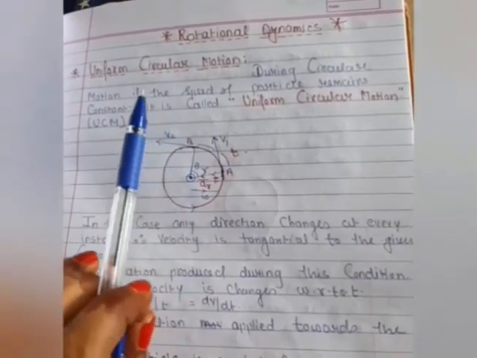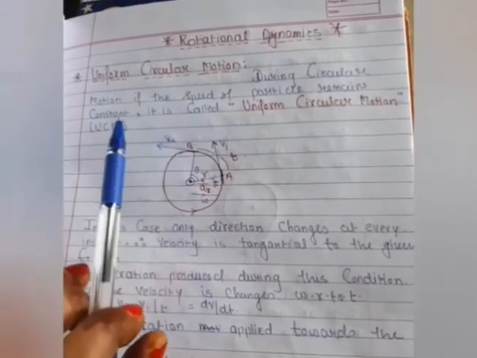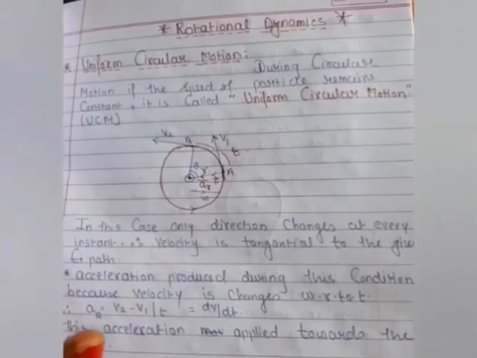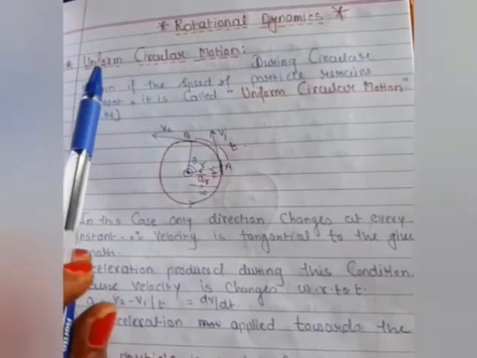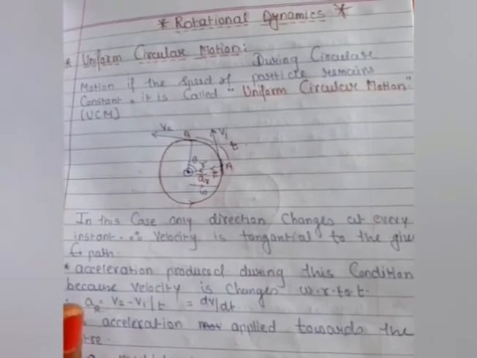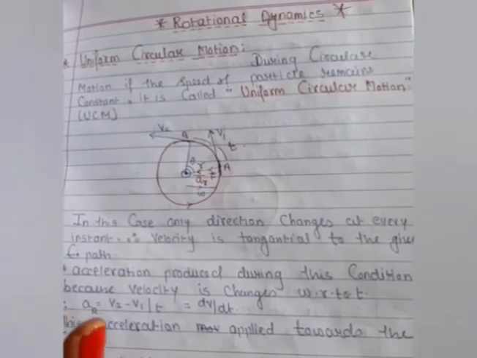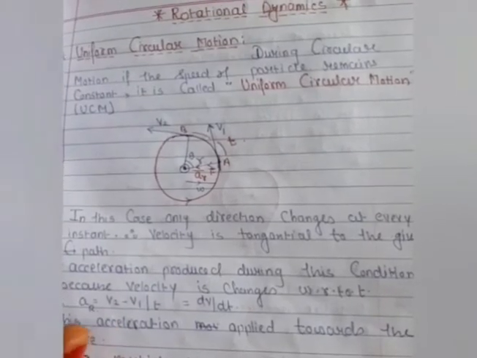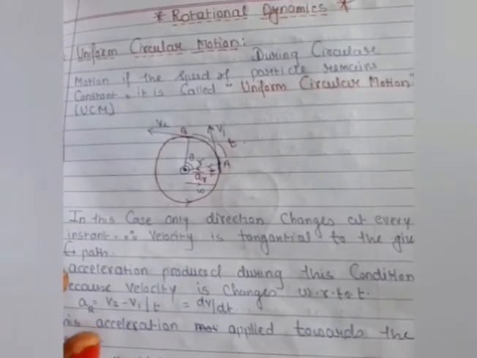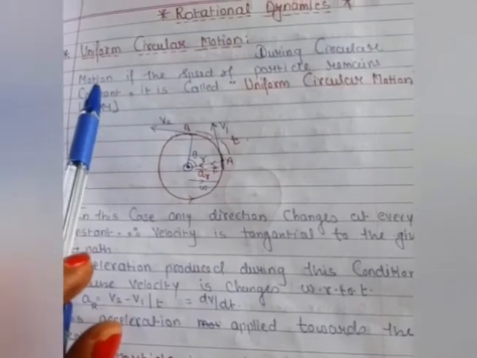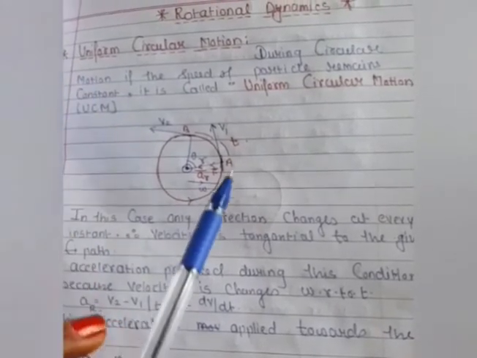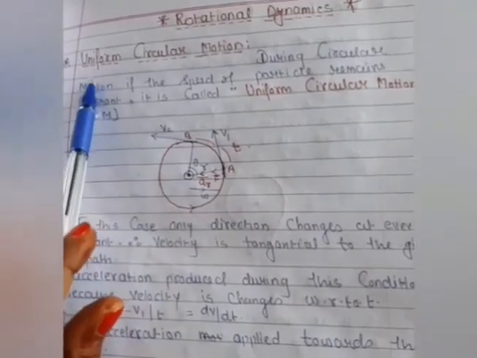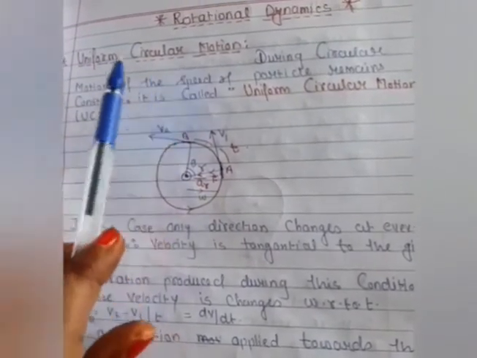So let's move on to our next concept, that is uniform circular motion and non-uniform circular motion. Here I will discuss first about uniform circular motion. As you know very well, when a body is rotated in a circular motion, what fundamental quantity comes out? Here we are talking in detail about uniform circular motion, when the body is performing a circular motion. So let's understand why this condition is called uniform circular motion.